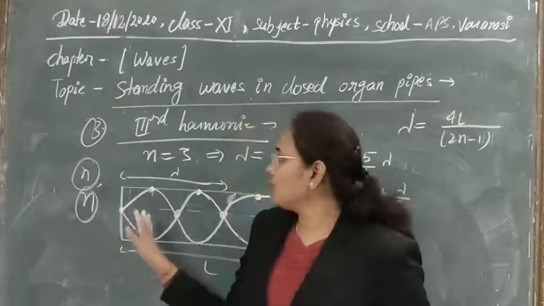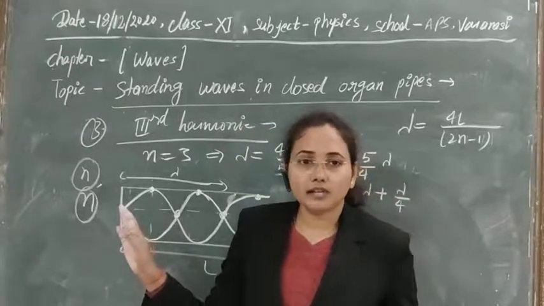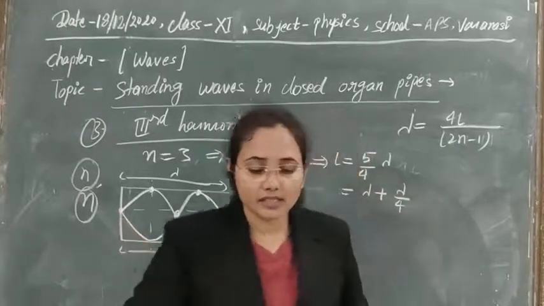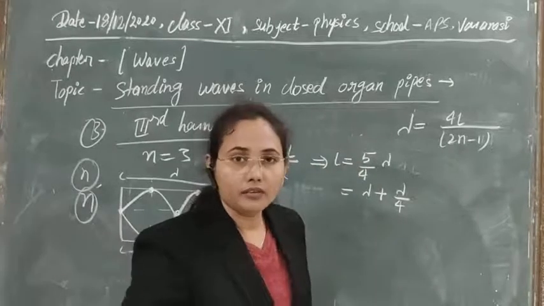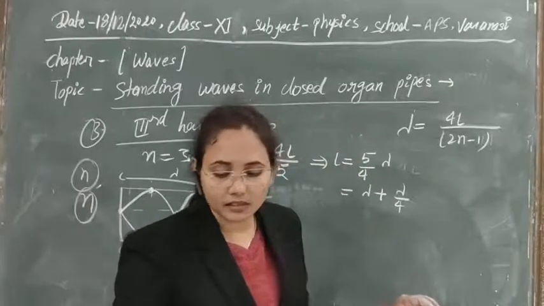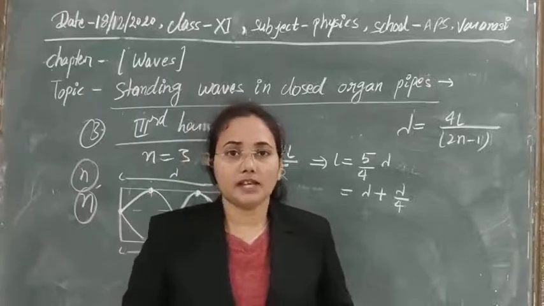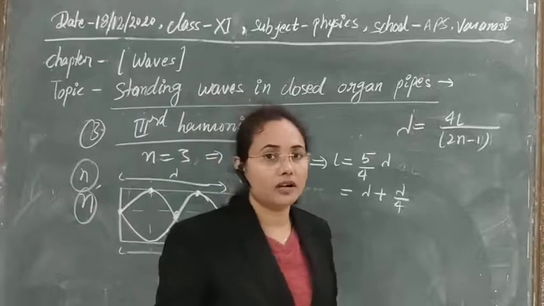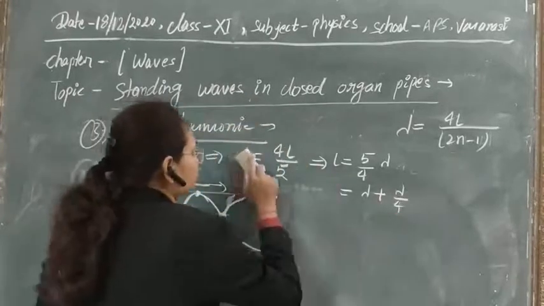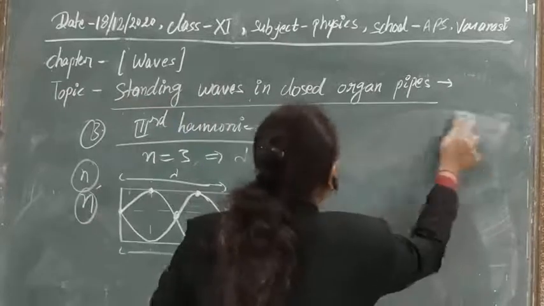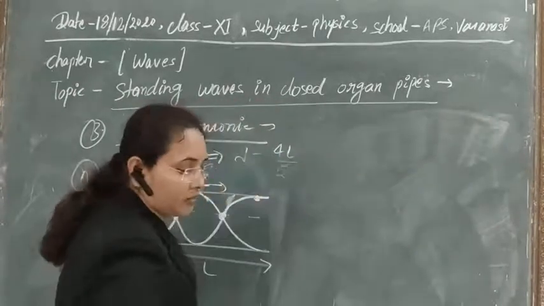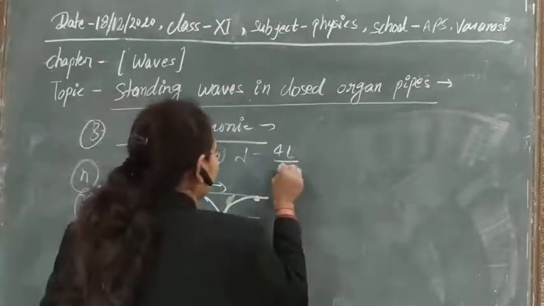So in this way you can easily understand what types of waves are forming, what the graphical treatment is, and how many segments are produced in any organ pipe. So now let's see what is the frequency of vibration in the case of the third harmonic.